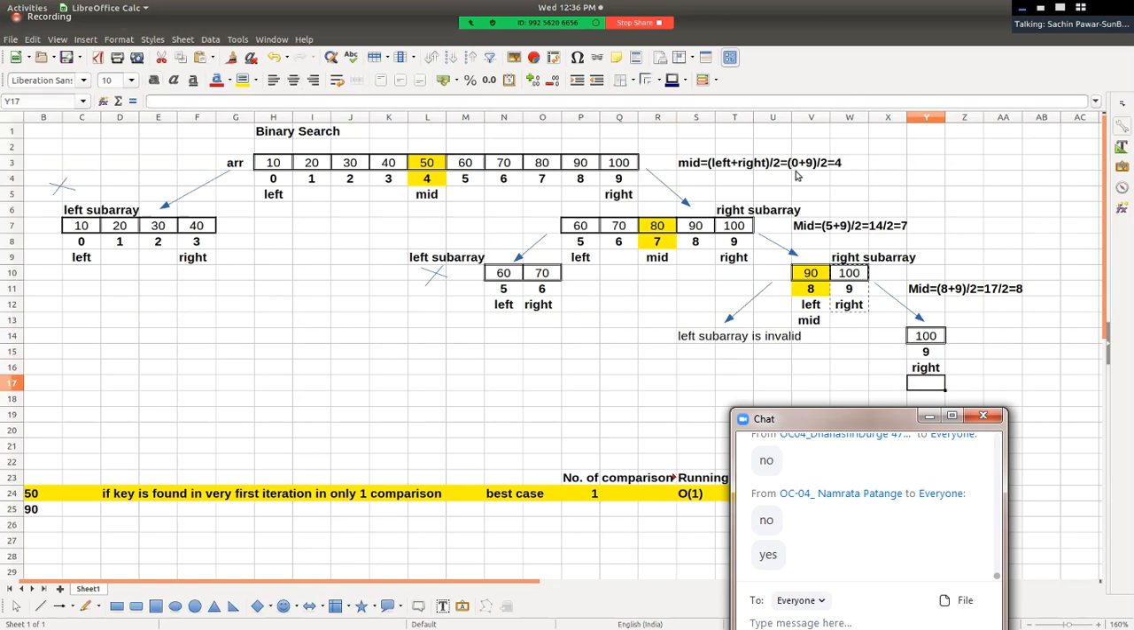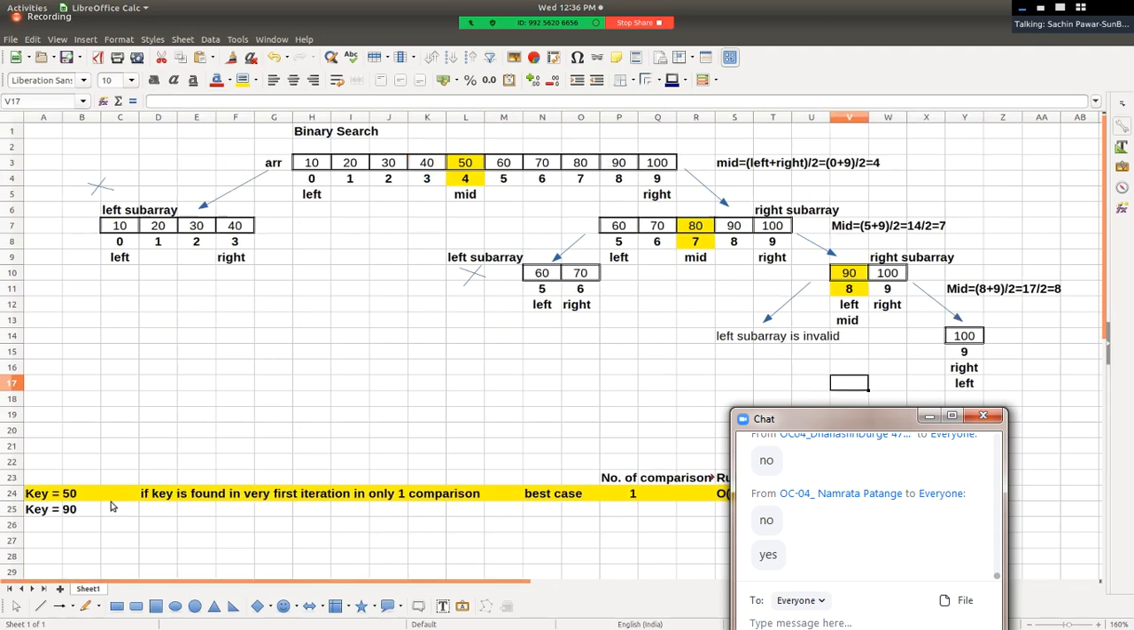And hence for the right sub array, the value of right remains as it is. The value of left will be mid + 1. So, sir, what will be the value of both left and right? It will be the same. Hello friends, are you with me? Right? So the left sub array and the right sub array. Yes, but what do we have to do now? After calculating mid position, we need to compare the value of key. We need to compare the value of key with the element at mid position.